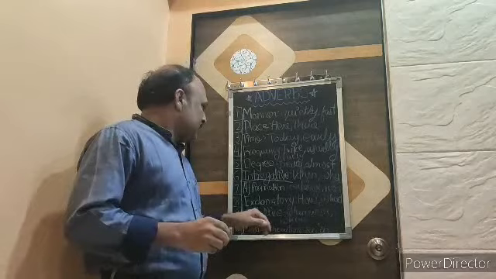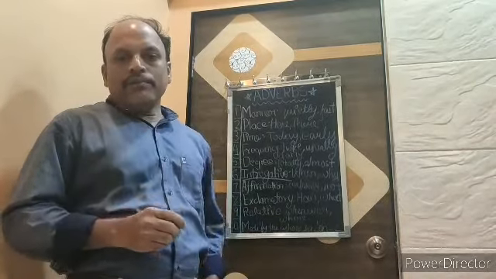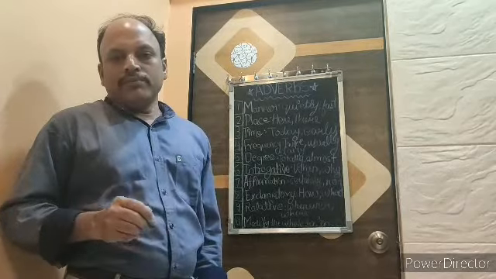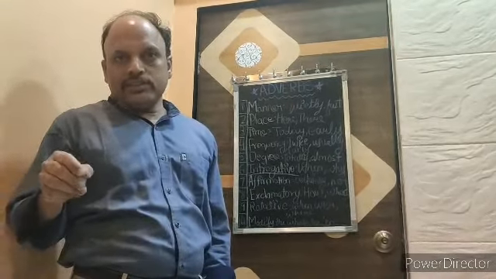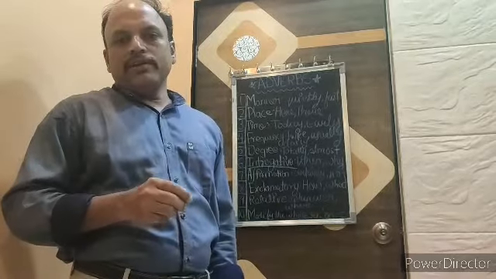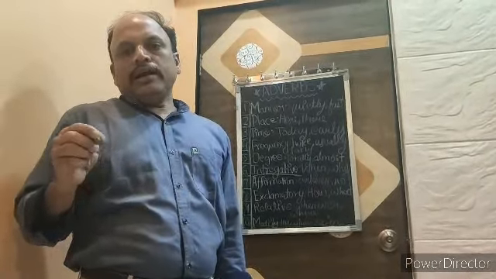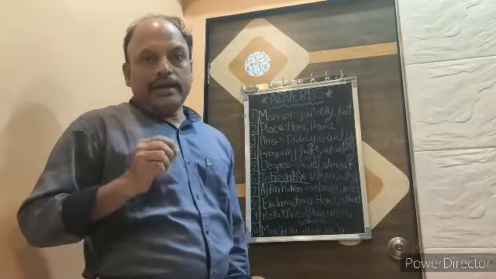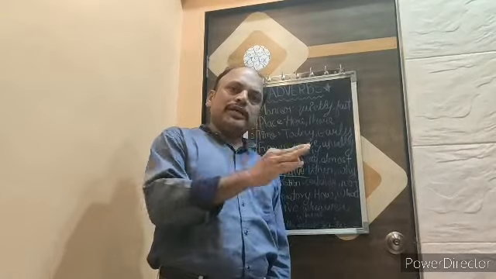Okay. Then relative adverb. Here, in this relative adverb, the adverb relates to the antecedent. This adverb will relate to the antecedent noun. For example, I rested whenever I got an opportunity. This whenever also joins two sentences.